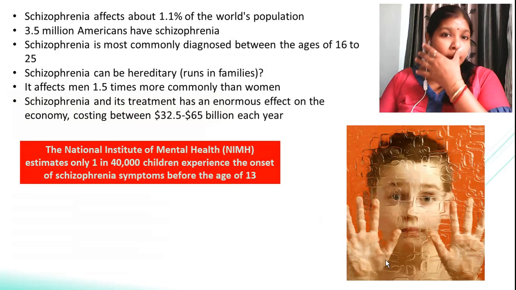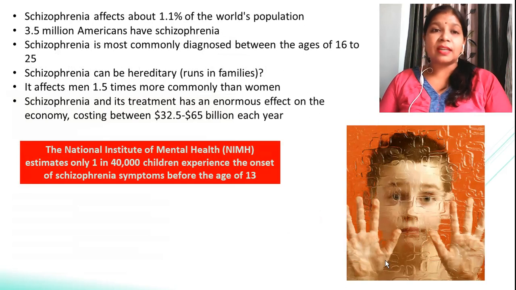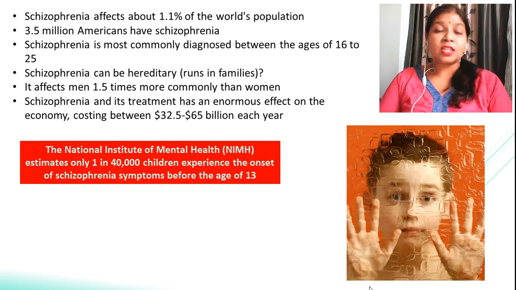Now, if we talk about the world population, generally it has affected till now 1.1% of the world population, and 3.5 million Americans are suffering from this disorder, that is schizophrenia. Some may be diagnosed, some are not diagnosed, but the people are living with the disease. And the common age in which this disease is diagnosed is between 16 to 25 years, because at this stage the person goes through a lot of hormonal changes, so the symptoms are seen and we can detect the disease at this particular time.